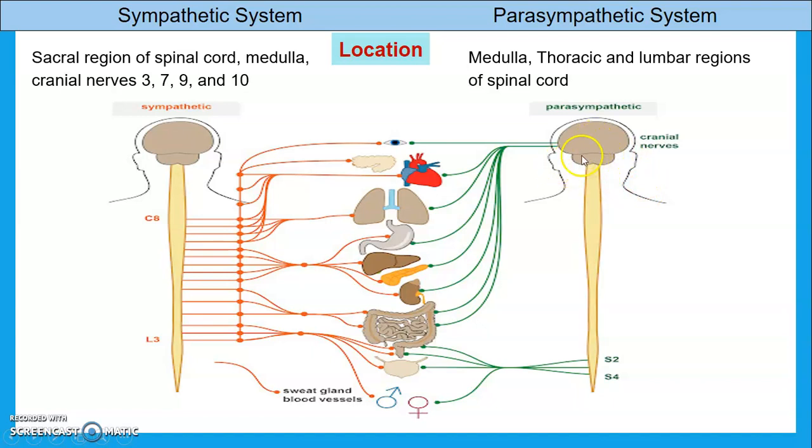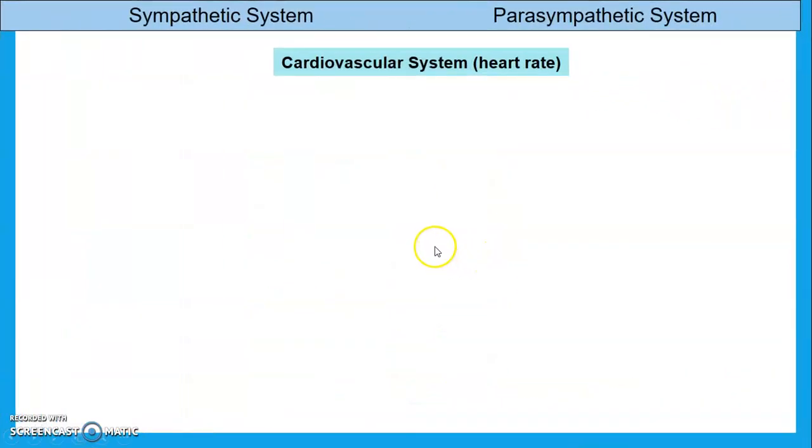Parasympathetic system location is medulla. This is the medulla and thoracic regions. And the sympathetic system is situated between the spinal cord. This is medulla, cranial nerve number 3, 7, 9 and 10. All these are associated with functions on different body parts like the eyes, salivary secretion, heart, lungs, our GIT, urinary bladder, etc.